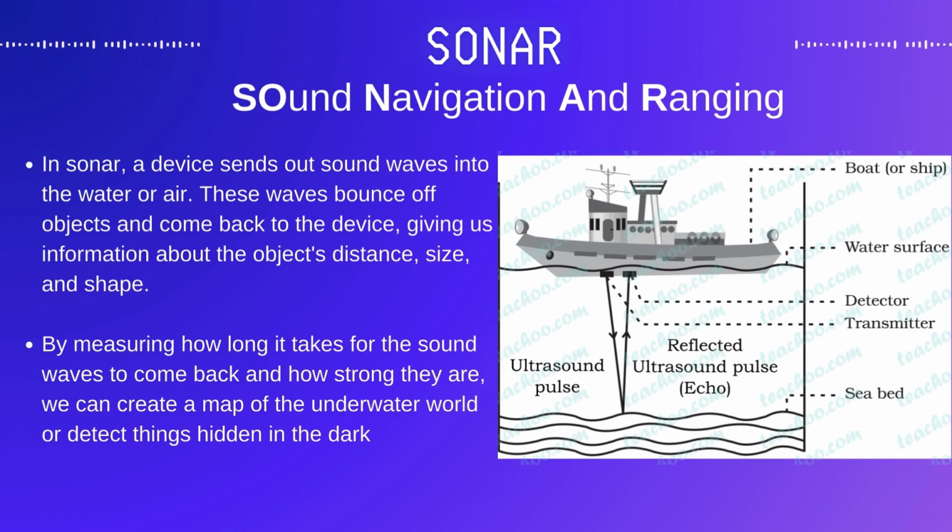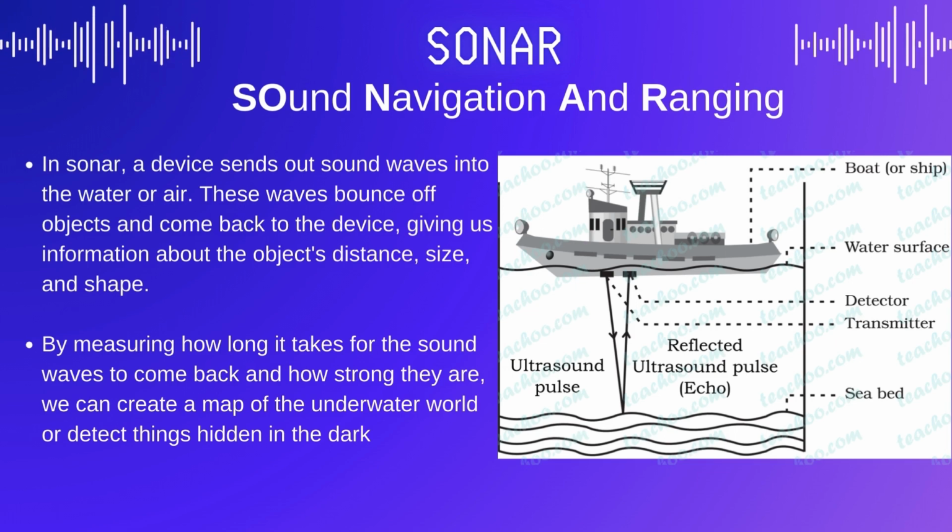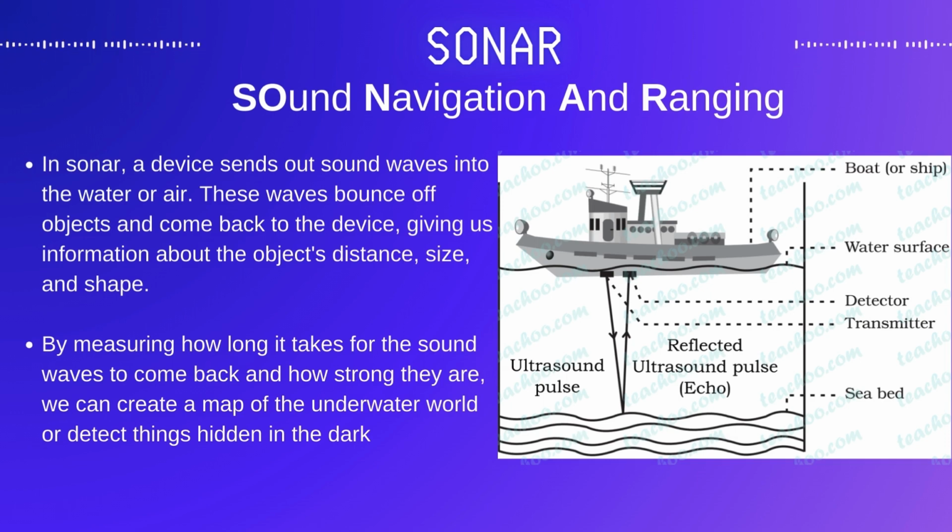When the sound waves encounter objects or structures underwater, they are partially reflected back towards the sonar system. The sonar system contains receivers that detect the reflected sound waves, or echoes, returning from the objects in the water. The time it takes for the sound waves to travel to the object and back, as well as the strength of the return signals, are measured. The detected echoes are processed by the sonar system to create detailed images or maps of the underwater environment. The images represent the location, shape, size, and composition of objects and structures in the water column.